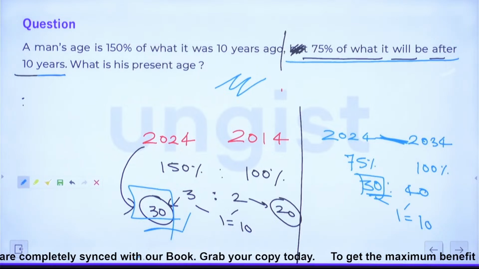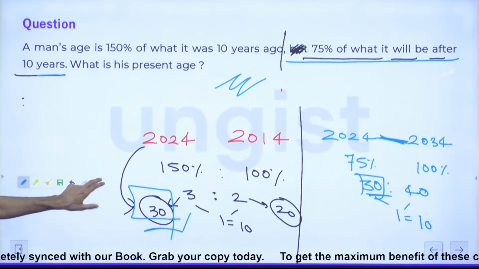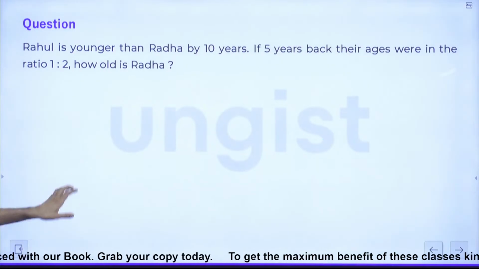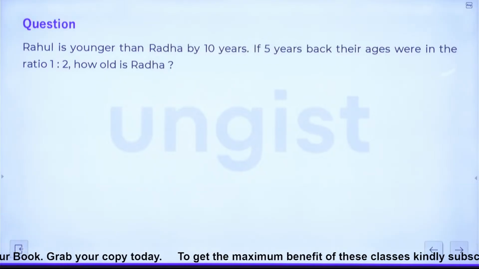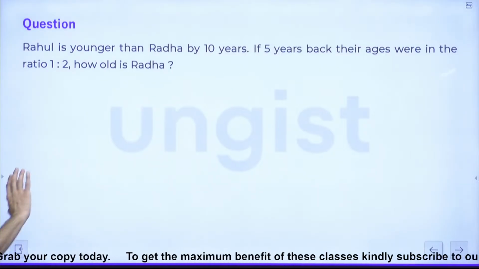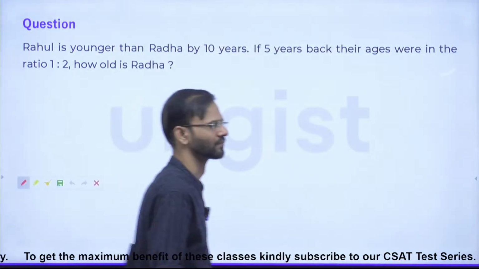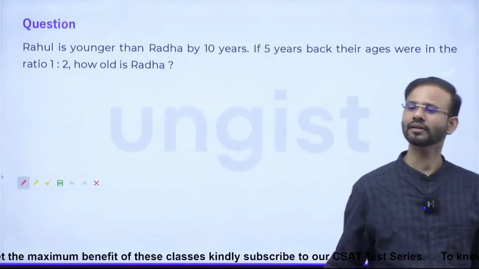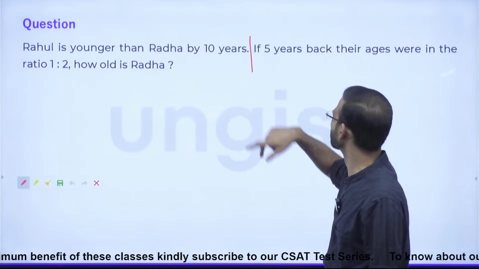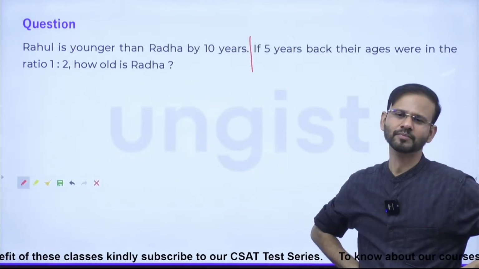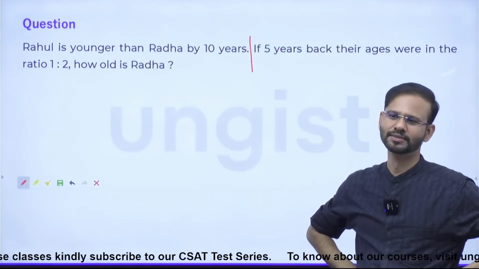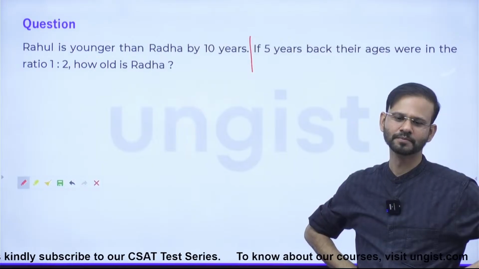Let's move now to the next question, guys. All right, see everyone, don't do anything with it, you just have to read this question. The first statement, is it telling you anything? Age gap.